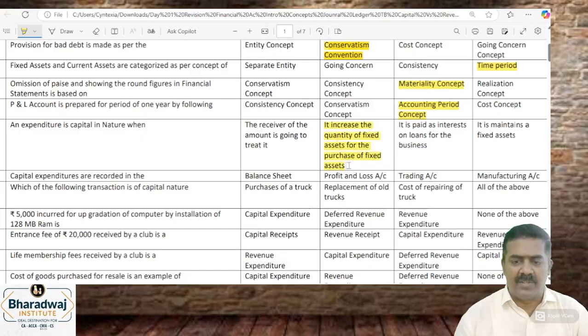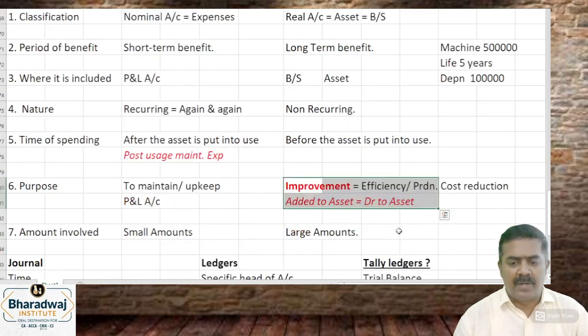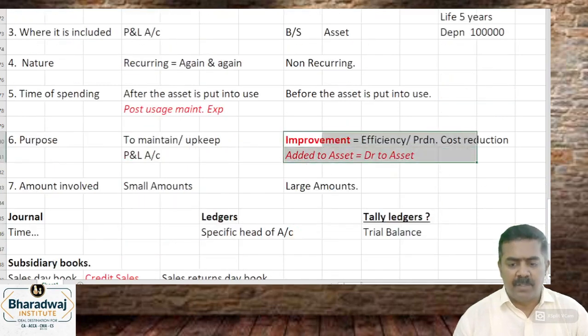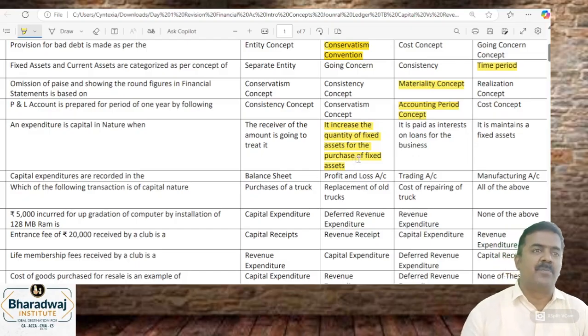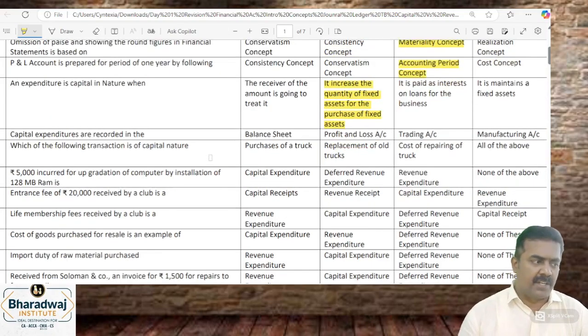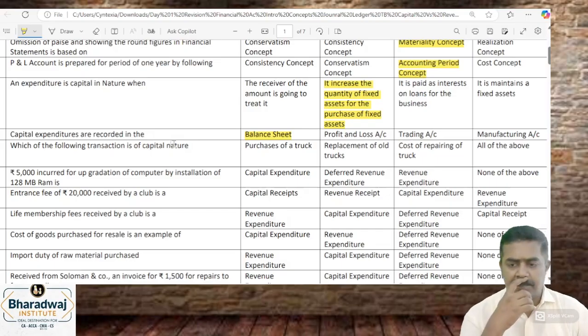Increasing the quantity of fixed assets. When you purchase more assets, more quantity of assets will come. It will result in improvement. That's capital expenditure. Capital expenditures are recorded in the balance sheet. Which of the following is a transaction that is capital in nature?